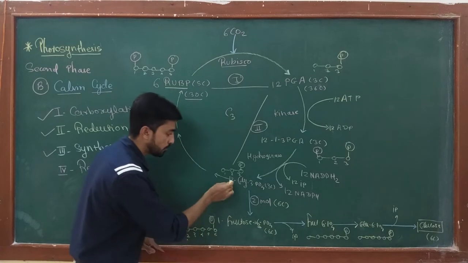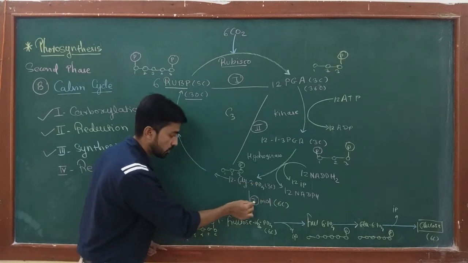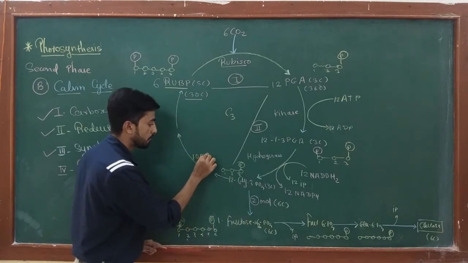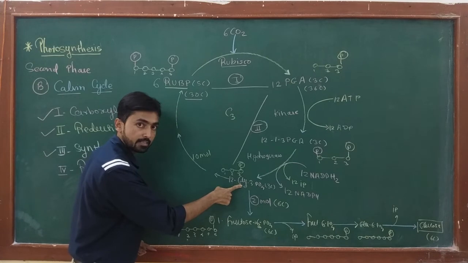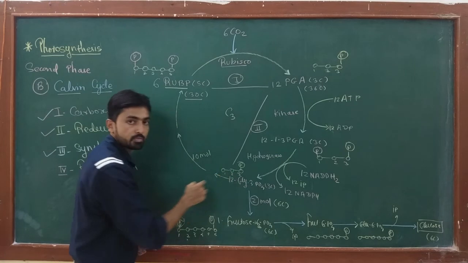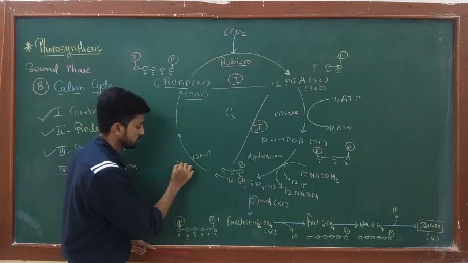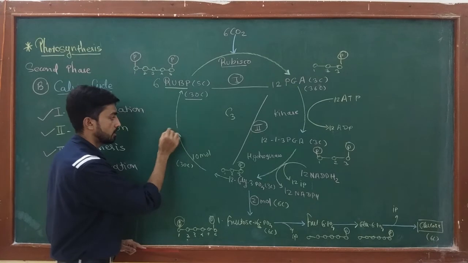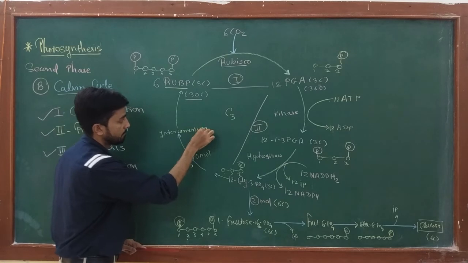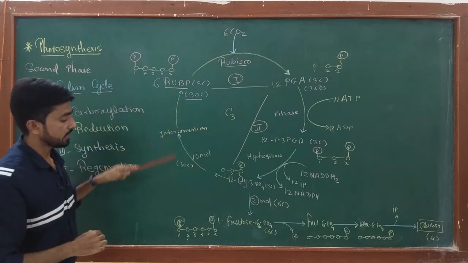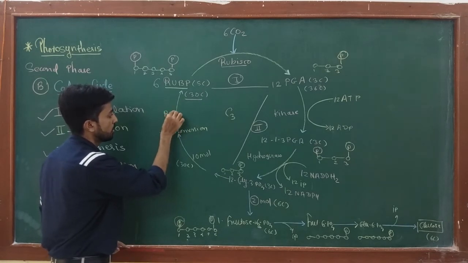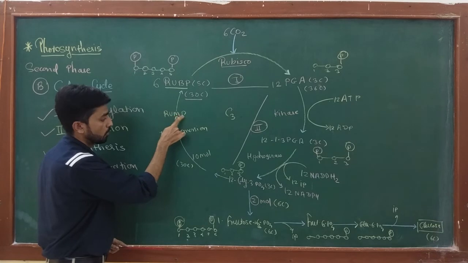Okay. Now, out of 12 glyceraldehyde 3-phosphate molecules, 2 molecules enter the synthesis phase. The remaining 10 molecules of glyceraldehyde 3-phosphate, 10 molecules means how many carbons? 10 into 3, 30 carbons. 30 carbons undergo interconversion reactions, and in the interconversion reaction a new product is produced, which is RuMP, ribulose monophosphate.